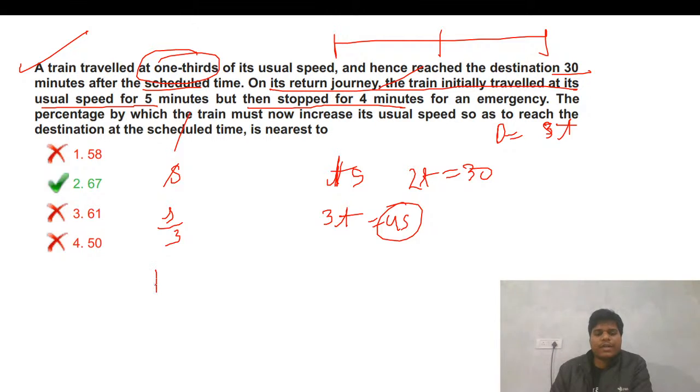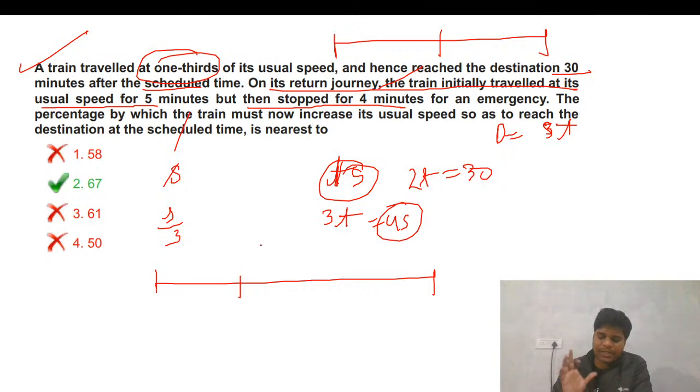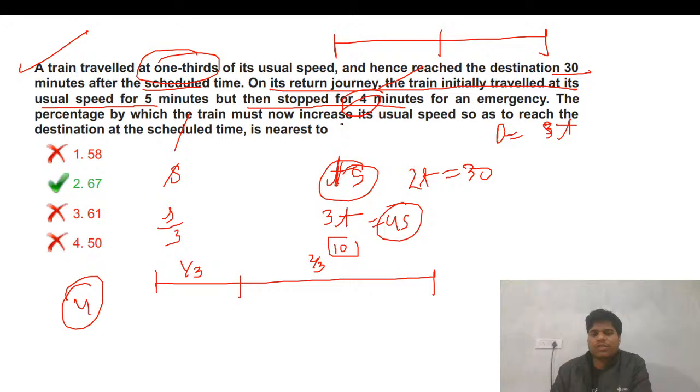So in the initial 5 minutes, in 15 minutes the train can cover the complete distance, so in 5 minutes the train will cover 1/3 of the distance. So 2/3 distance is remaining, meaning 10 minutes more is required. But 4 minutes were wasted in the stoppage, so the train has only 6 minutes left.